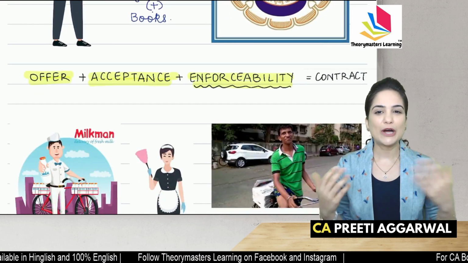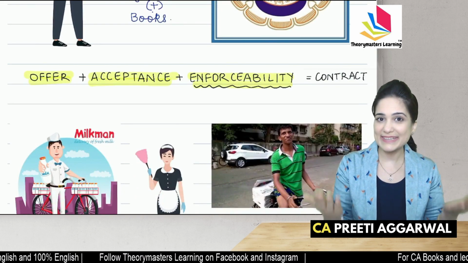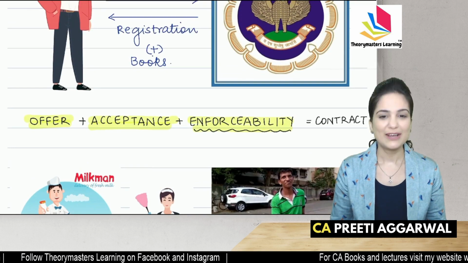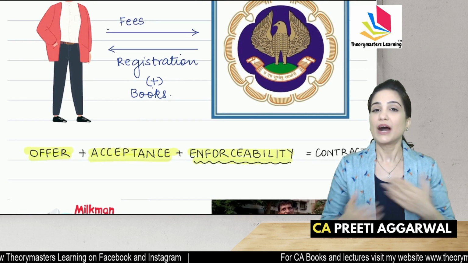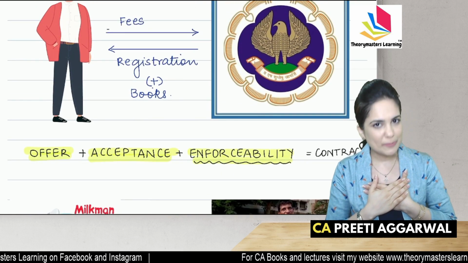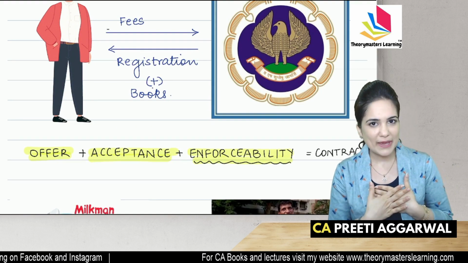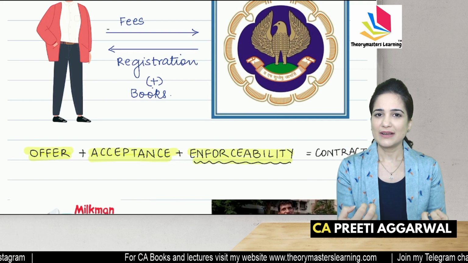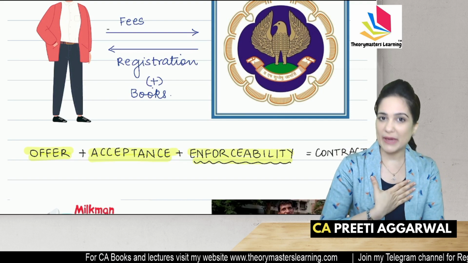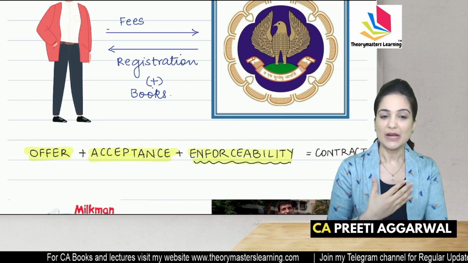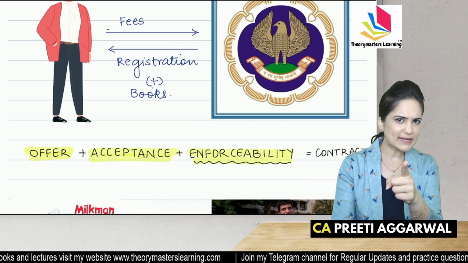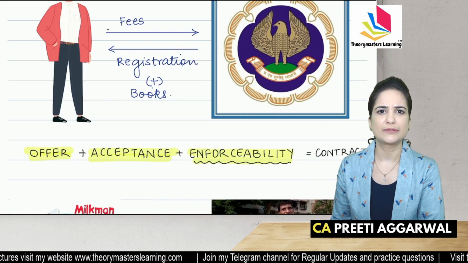Students, you have not realized, but this is a contract. This is a contract with the institute. I am paying fees. I expect books. I expect you to give me some free material, some coaching. If I am paying the fees, I expect exams to be conducted. So this is nothing but a contract. If they don't send books to you, you will take action.